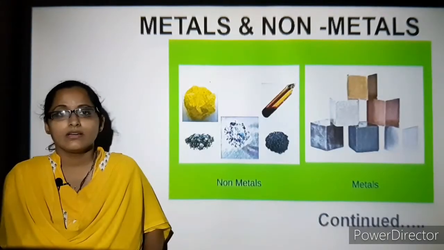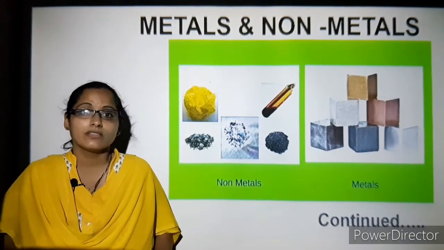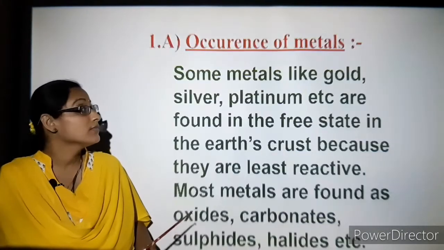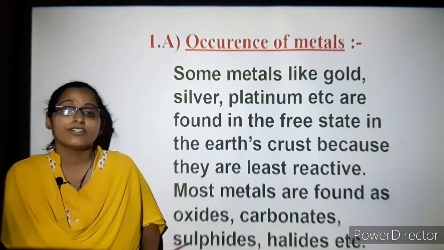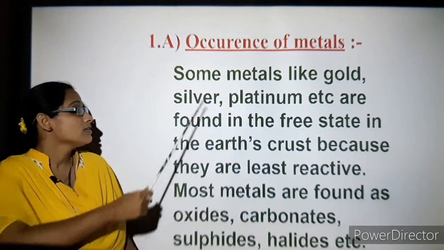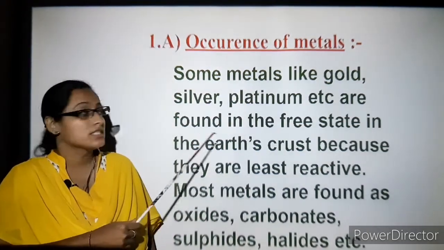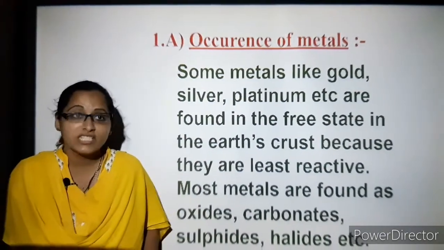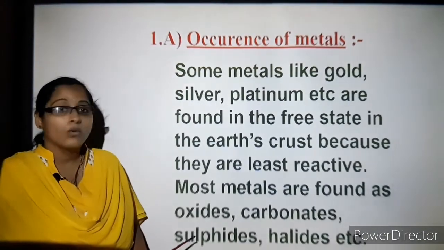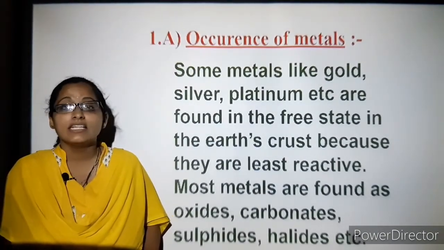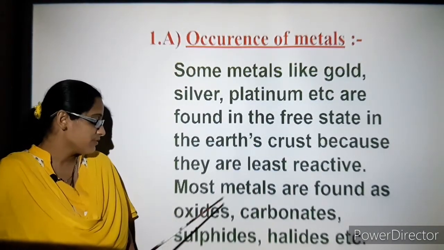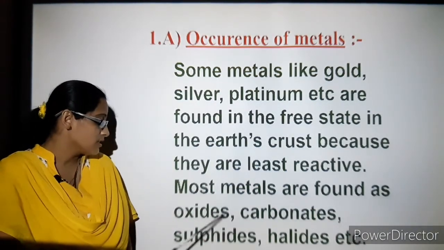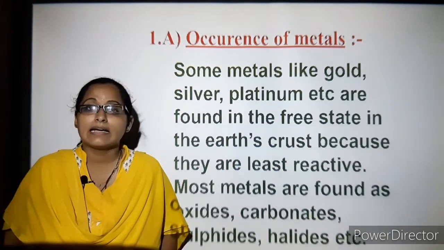Hello students, this video will continue with metals and non-metals. So let's understand the occurrence of metals. Some metals we have already discussed, like gold, silver, platinum, are found in the free state in the Earth's crust. Why? Because they are least reactive. And most of the metals are found in the form of oxides, carbonates, sulfides and halides.